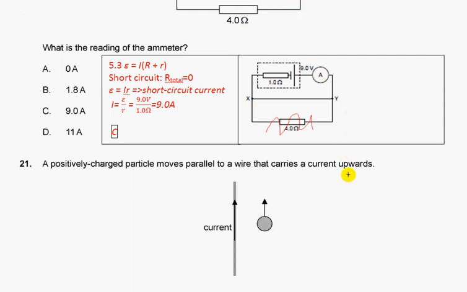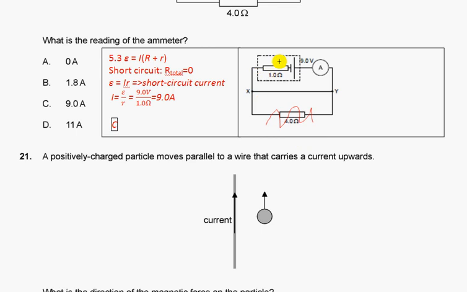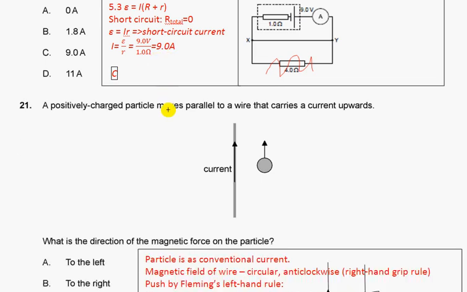So we have a short circuit in which we have EMF and one resistor. So by the formula, total external resistance equals 0, current is 9 ampere, 9 volt over 1 ohm.